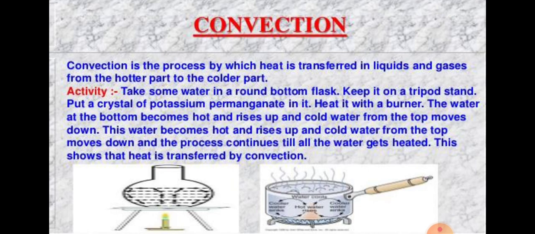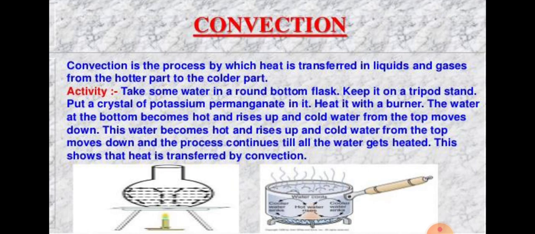The transfer of heat by convection also can't take place in empty space because there are no particles of any kind in empty space which can move and transfer heat. Now we will describe the transfer of heat by convection through the most common liquid around us, that is water, and the most common gas, that is air.